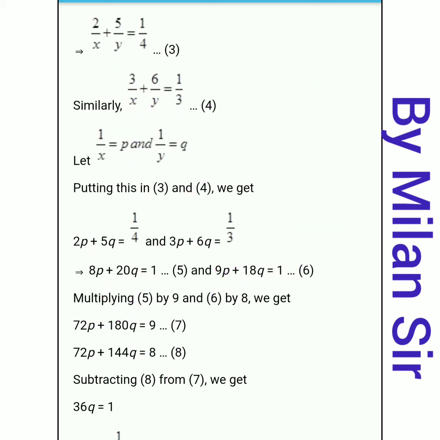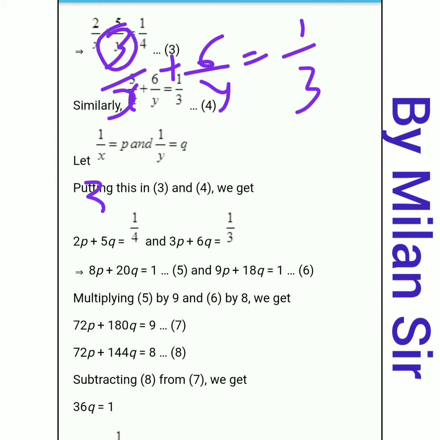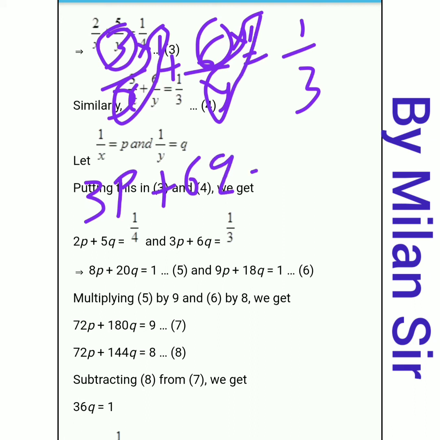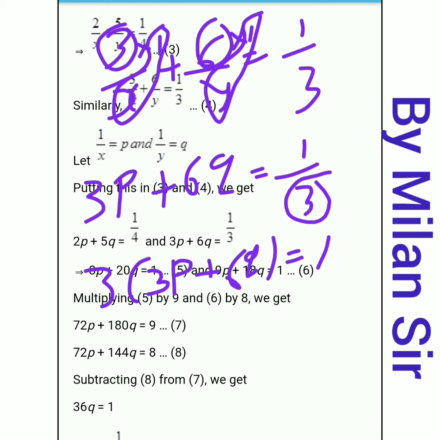Then 3 by x plus 6 by y is equal to 1 by 3. Here 3 as it is, multiplied by 1 and 1 by x is p. Okay, then 6 as it is, multiplied by 1, 1 by y is q, is equal to 1 by 3. Here we can take LCM. So transfer this denominator 3 to the left hand side, it goes to the multiplication. So 3 multiplied by 3p plus 6q, is equal to 1.